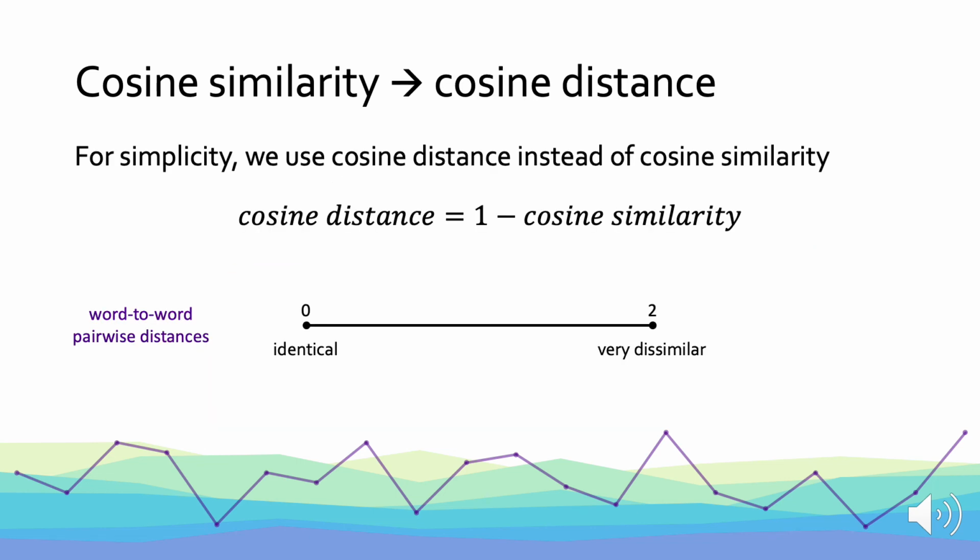Now we can keep our cosine similarity values in the -1 to +1 range, but since we were interested in cosine distance, or how different two vectors are, we decided to flip the cosine similarity value. We instead calculated cosine distance rather than cosine similarity, so that two identical words would have a cosine distance of 0, and two completely opposite words would have a cosine distance of 2. And in this case, two words with smaller cosine distances are more similar to each other, and two words with distances closer to 2 are more dissimilar to each other.